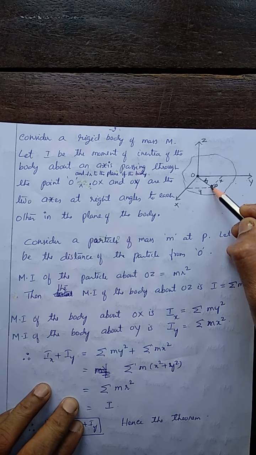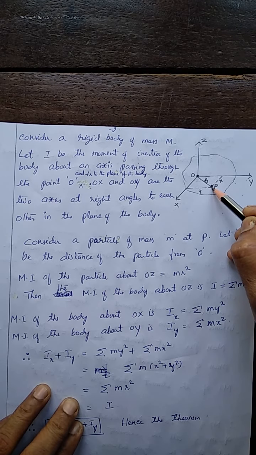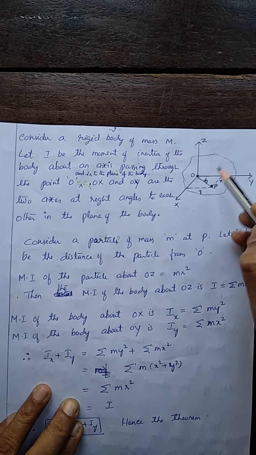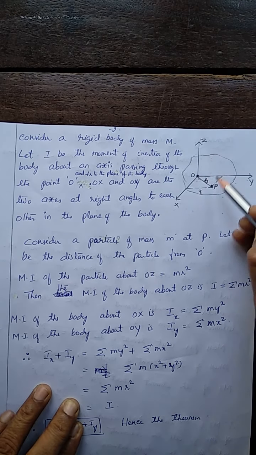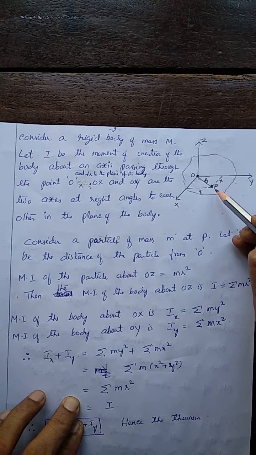Now, moment of inertia of this particle of mass m about OZ. Moment of inertia is always mass into the distance between the particle and the axis. So, what's the moment of inertia about OZ? M into the square of this distance. It is r square. So, moment of inertia about OZ is m r square.